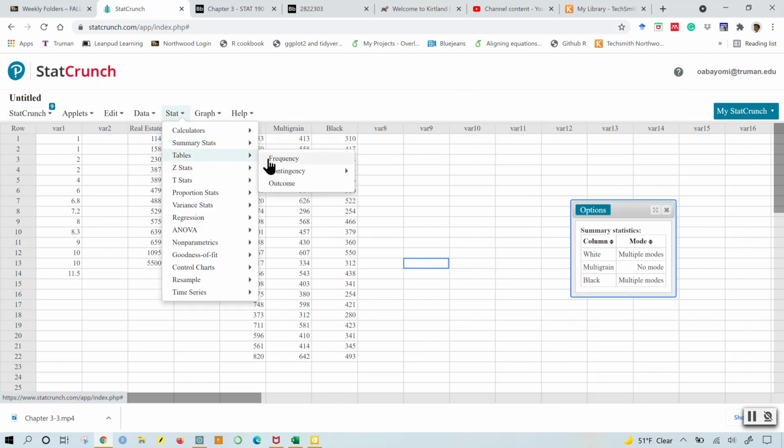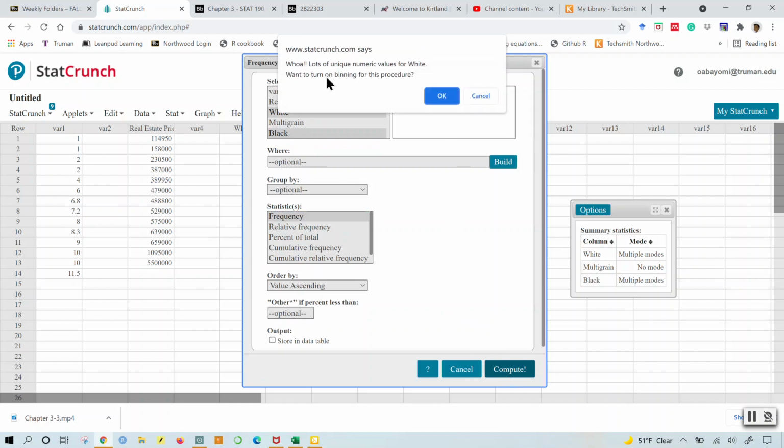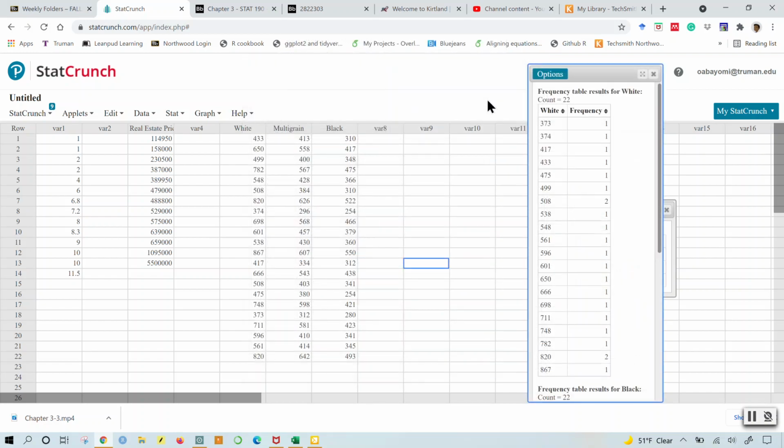Sorry about that. Go to frequency, I just want that for white and black, and just the frequency, and compute. No, I do not want to turn it into a binning procedure. I would like to see the raw counts.